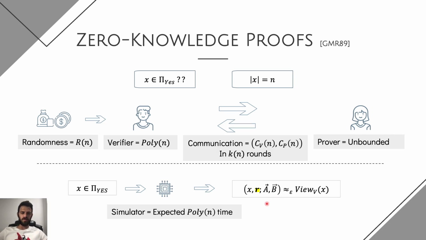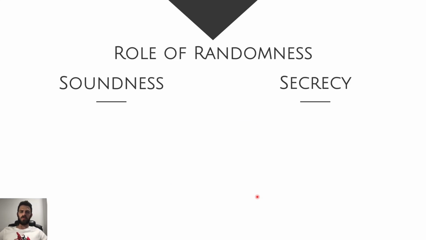It's important to note that the simulator has, of course, to simulate the interaction between the verifier and the prover, meaning the messages sent from the prover to the verifier. However, it's very important that the simulator is also able to simulate the random coins used by the verifier, denoted here with R. Usually, this is a pretty trivial point. However, in our setting, it's going to be a crucial point in order to show how we're able to simulate a randomness-efficient verifier.